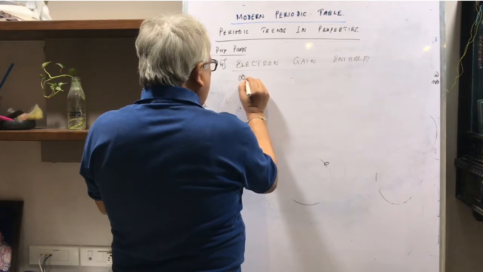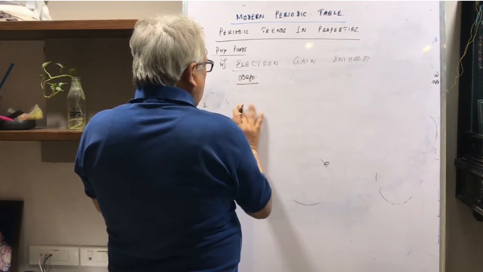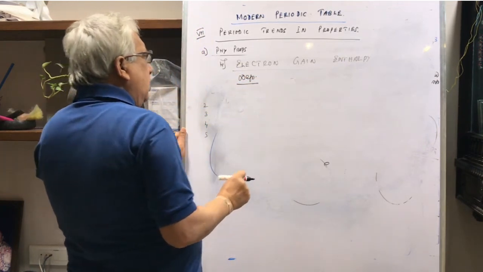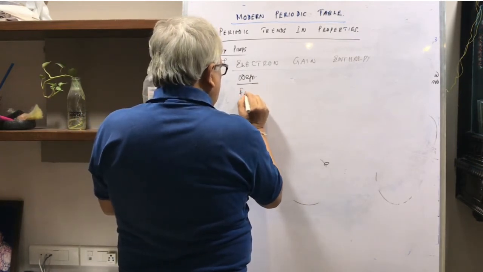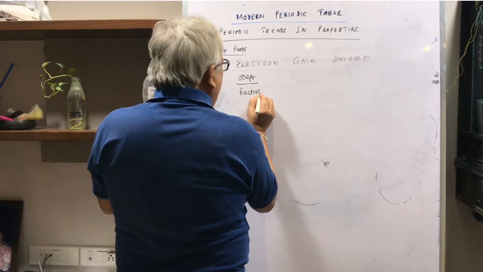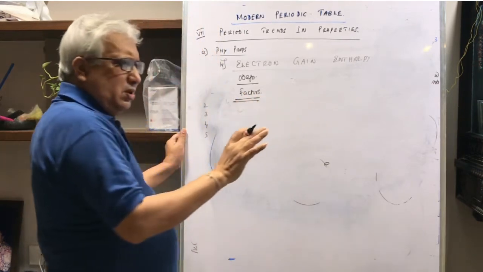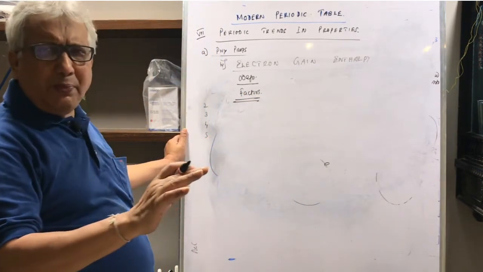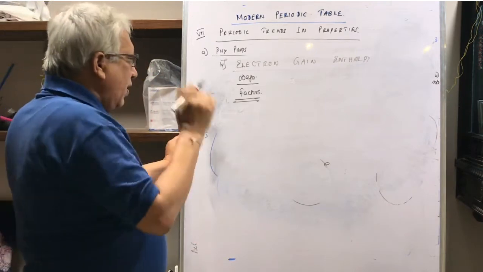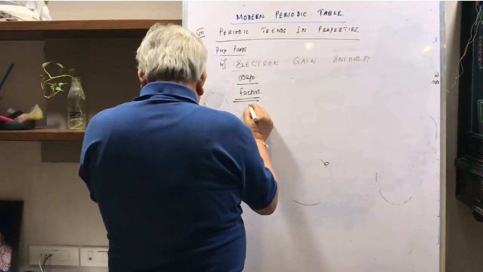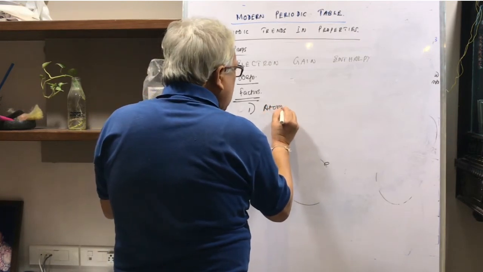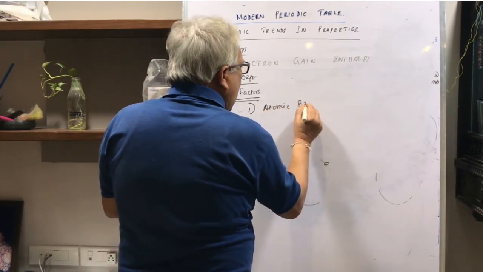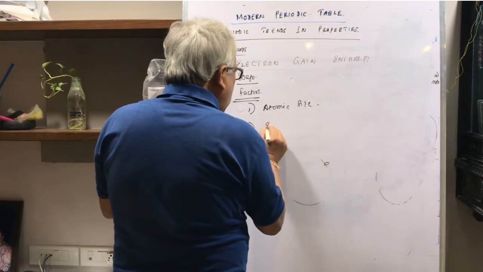So the definition I've given, okay, and now I come to the factors. Now what are the factors? Everything matters for every property, but the two main factors I will say, one is the atomic size, and another is the electronic configuration.